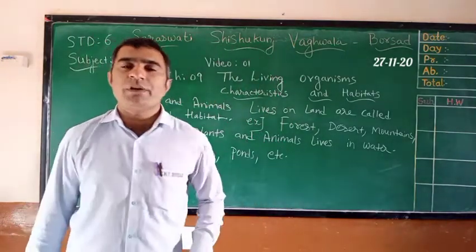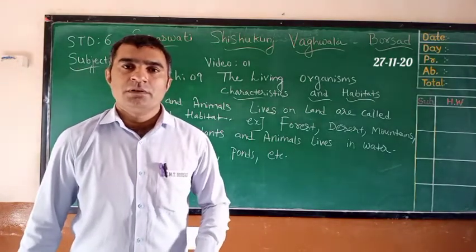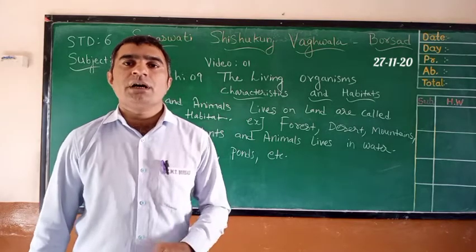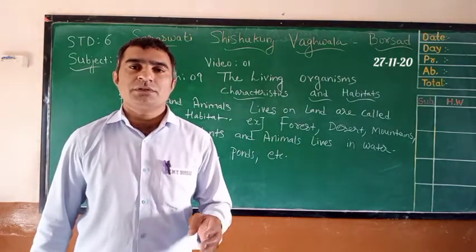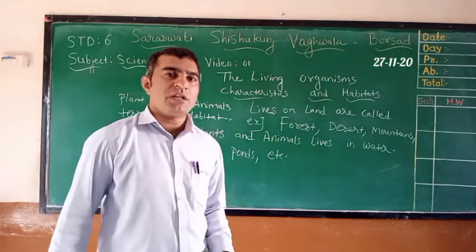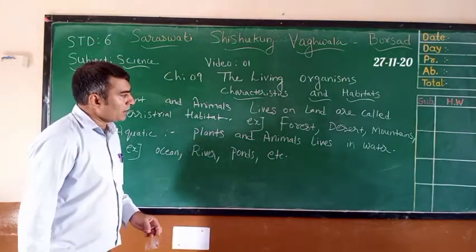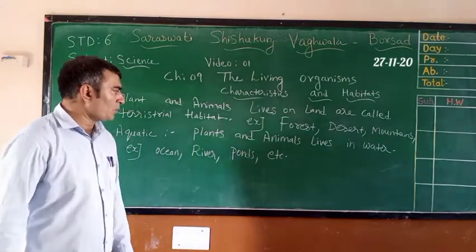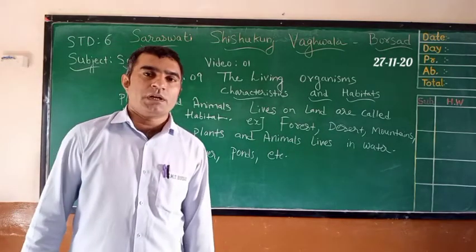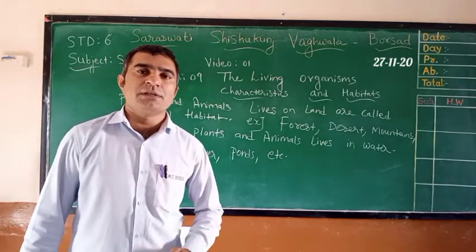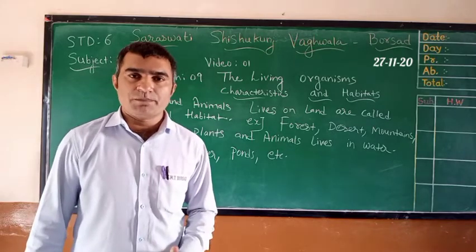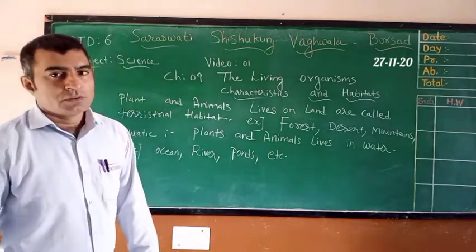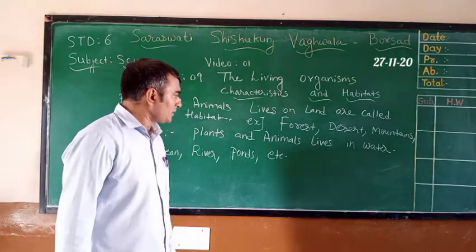So there are two main types of habitats for plants and animals, terrestrial habitats and aquatic habitats. In terrestrial habitats, examples are forest, desert, mountain, and aquatic habitats are river, pond, oceans. Terrestrial habitat means the plants and animals live on land, and aquatic habitat means plants and animals which live in water. These are the two main types of habitats, right?